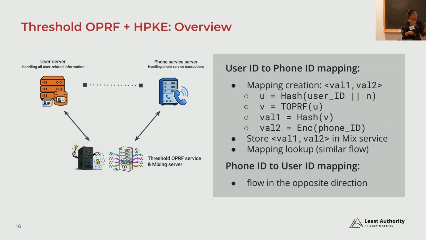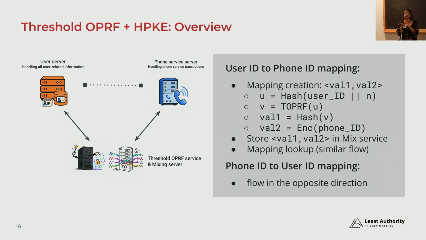First it needs to prepare the input. So we are using the user ID concatenated with a per user ID secret seed, and we are computing the hash of that and using it as an input to the threshold OPRF. Then we get the threshold OPRF output and store the hash of that value as the first part of the mapping. Now, this is the first time the mapping is created for this user ID. We need to make an entry in the mapping table.